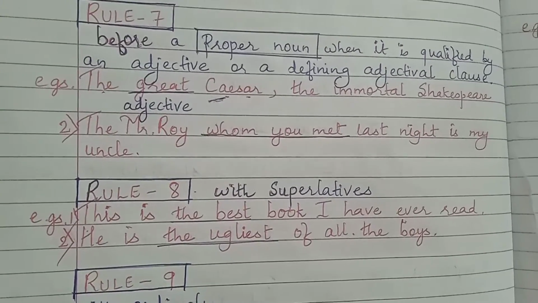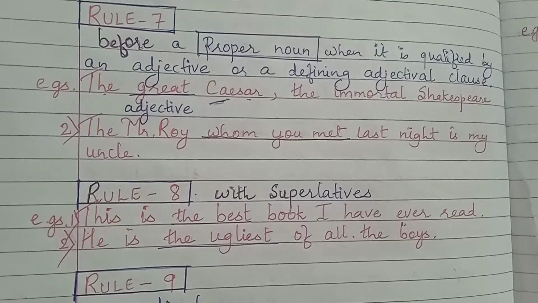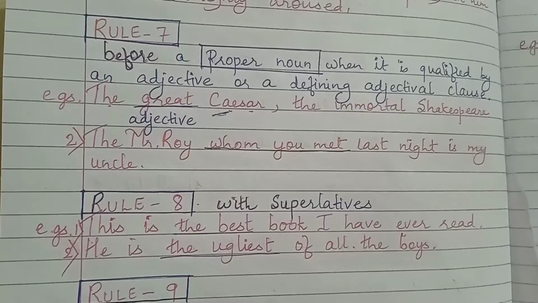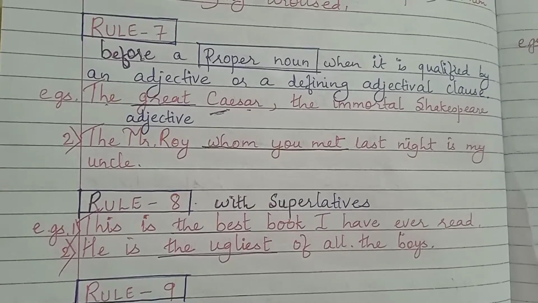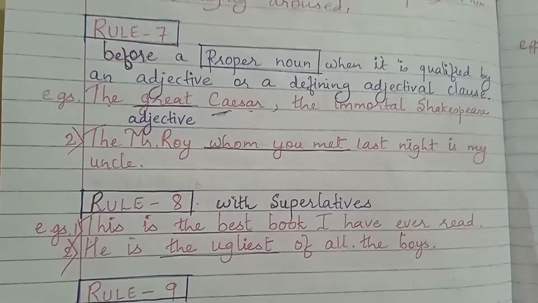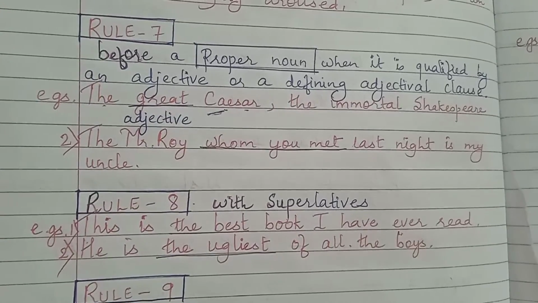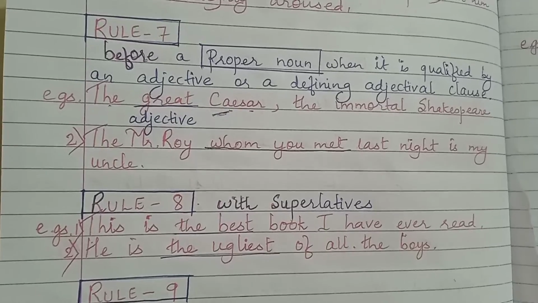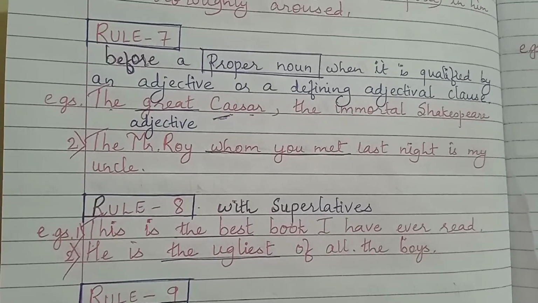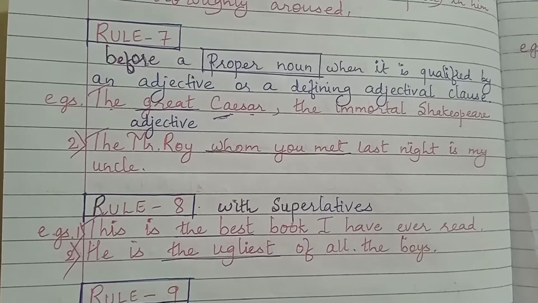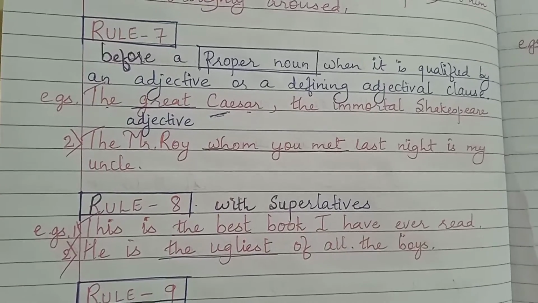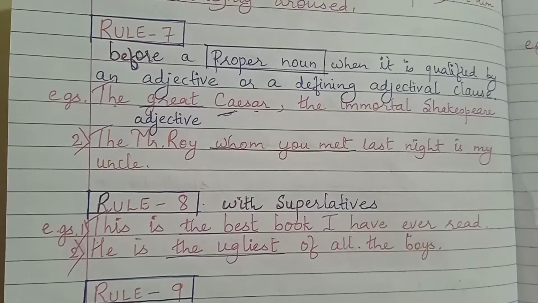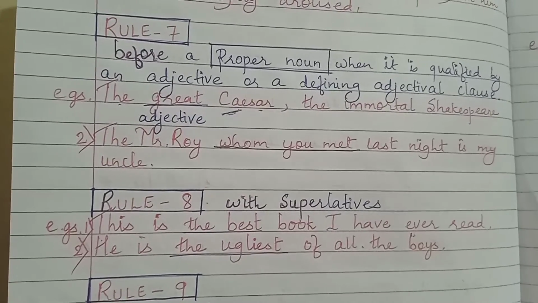Julius Caesar was a dictator of the former Roman Empire. This is the proper name of a person, Julius Caesar. But this noun, Julius Caesar, is qualified by an adjective, great.